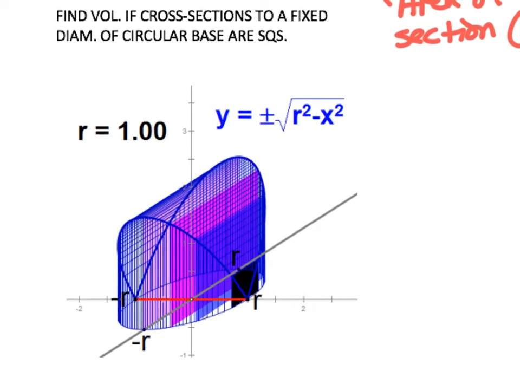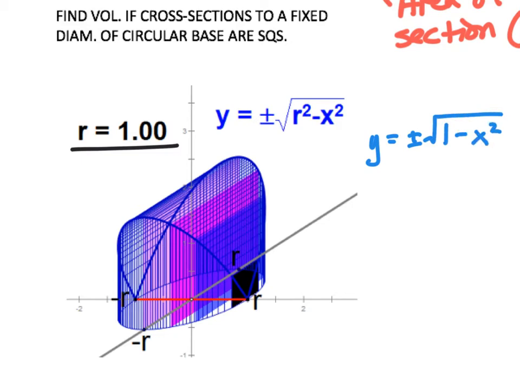The first thing I want to do is write an equation for this circular base of radius 1. We have this general form of a circle, which is y equals plus or minus the square root of the radius squared minus the x value squared. Because our radius is 1, we have the equation y equals plus or minus the square root of 1 minus x squared.